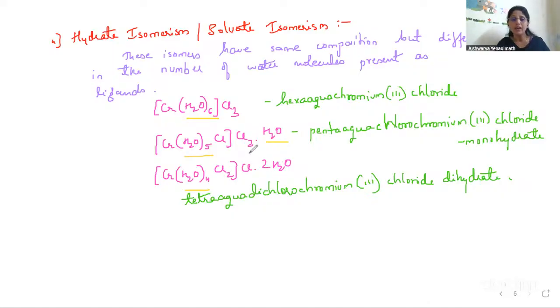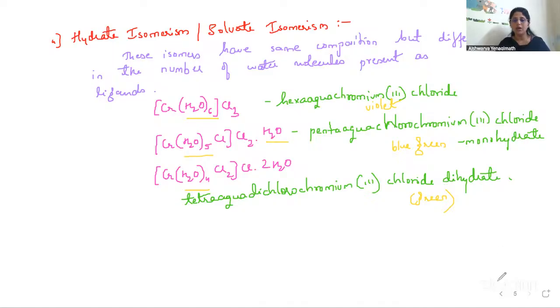Even if you look at the colors of these compounds, the first one is violet in color. The second one is blue-green in color. And the third one is dark green in color. So these are the types of structural isomerisms.